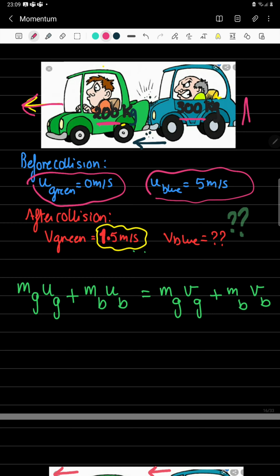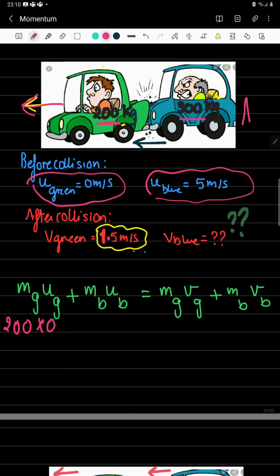By applying the law of conservation of momentum, the mass of the green car multiplied by its initial velocity plus the mass of the blue car multiplied by its initial velocity equals the mass of the green car times its final velocity plus the mass of the blue car times its final velocity. So let's substitute the mass of the green car, 200.